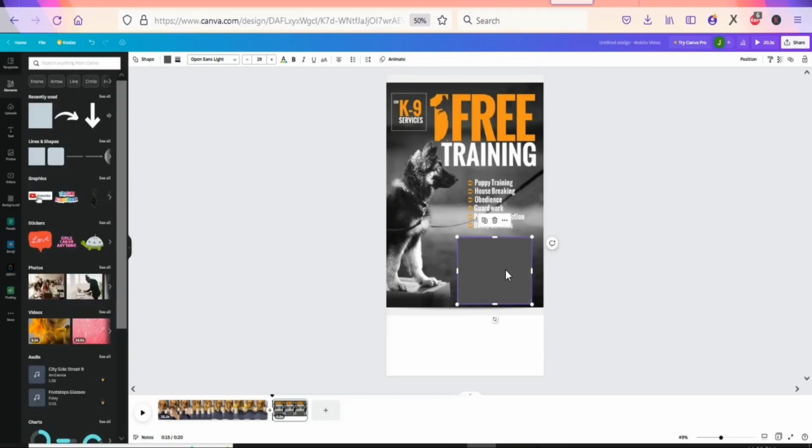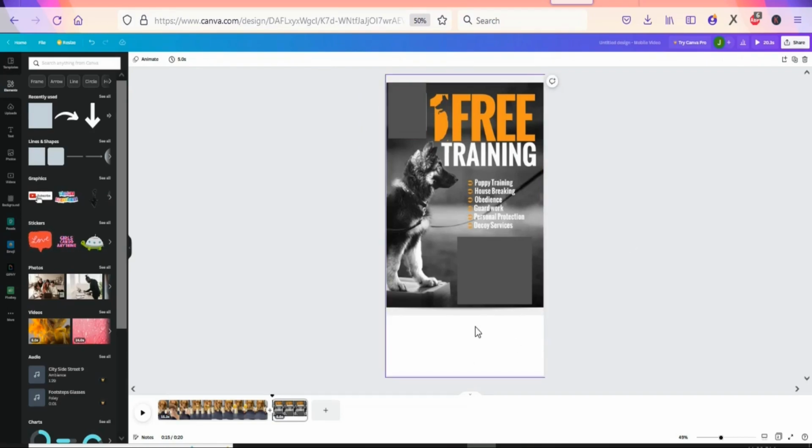So once that is done, you are going to just click on it, duplicate it. Once you duplicate it, you are going to bring it upwards so that you can cover the company name. So just bring it right here and then cover this particular name. Just cover it. That has been done. So now this is our image.